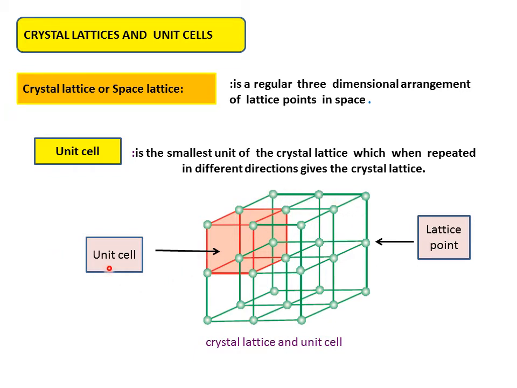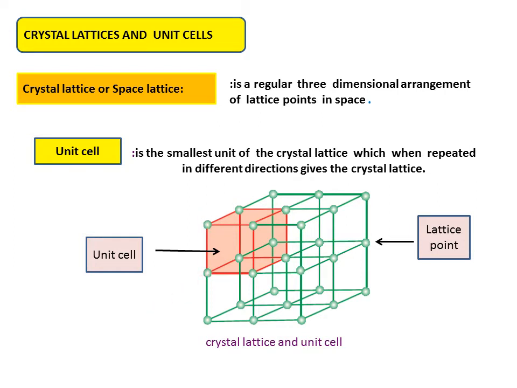Then look at this, dear student, the unit cell. See, a small box-like thing is there. This is called a unit cell. This kind of box-like structure is called a cube. This cube repeats, you can see the repetition like 1, 2, 3, 4, 5, 6, 7, 8. You can imagine 8 such cubes, dear student. So what you need to understand is that a unit cell is the smallest unit of a crystal lattice, which when repeated in different directions gives the crystal lattice. Unit cells make up the crystal lattice. They are arranged in all three directions, x-axis, y-axis and z-axis, dear student.